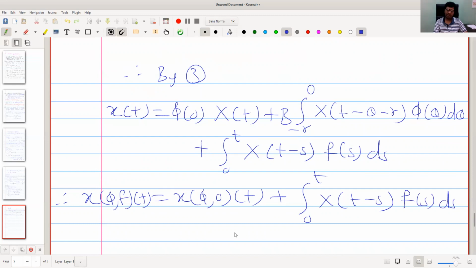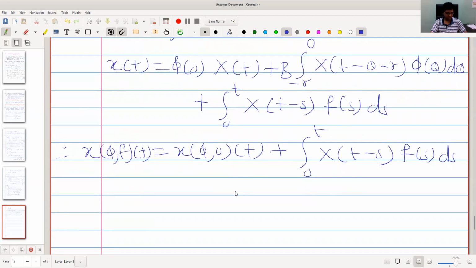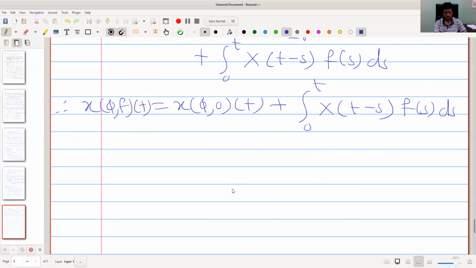You can compare this result with the usual variation of constants formula for ODEs. This proves the result.